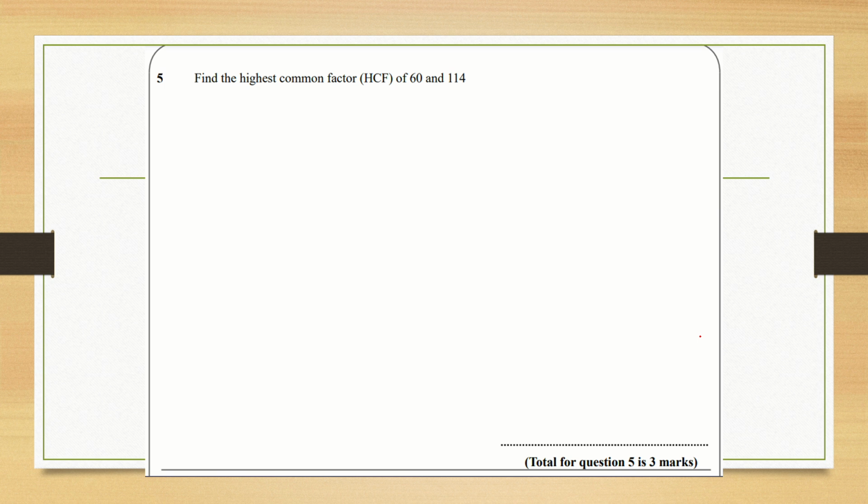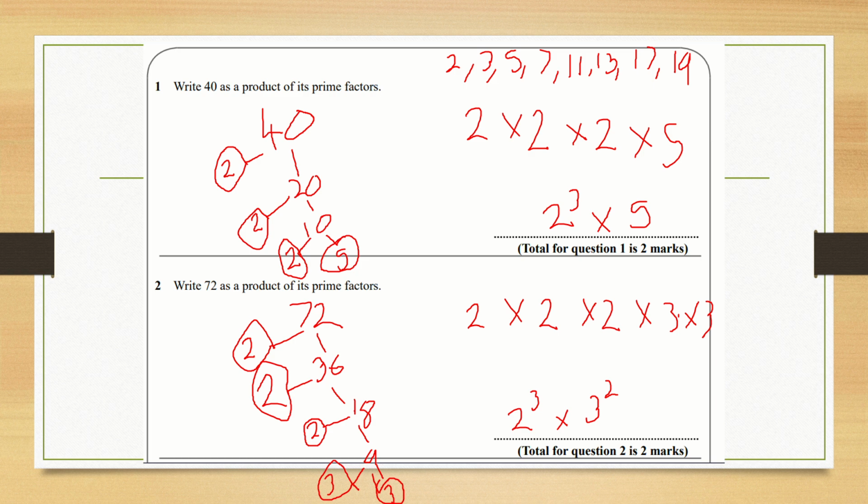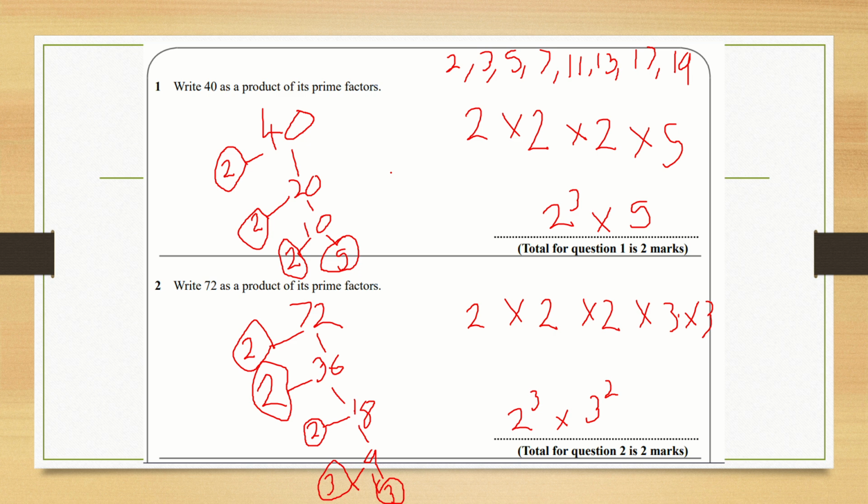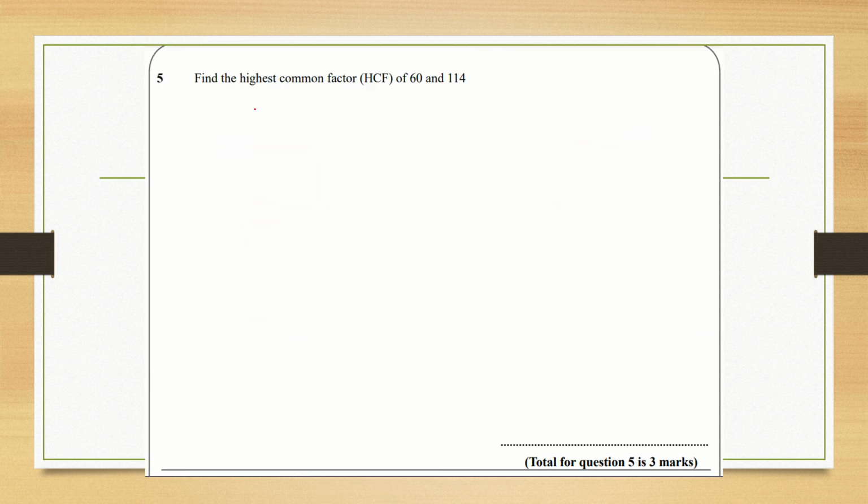Right, so now we're going to look at moving on to the highest common factor of 60 and 114. So I think the first stage of this is to find your prime factors of the two numbers in question, so 60 and 114, and you do that in the same way as we've done in this question. So I'll just skip that part and then I'll write, so you've got 60 and 114.